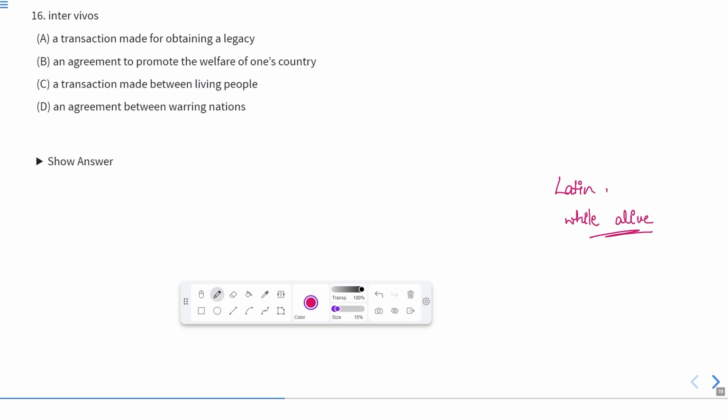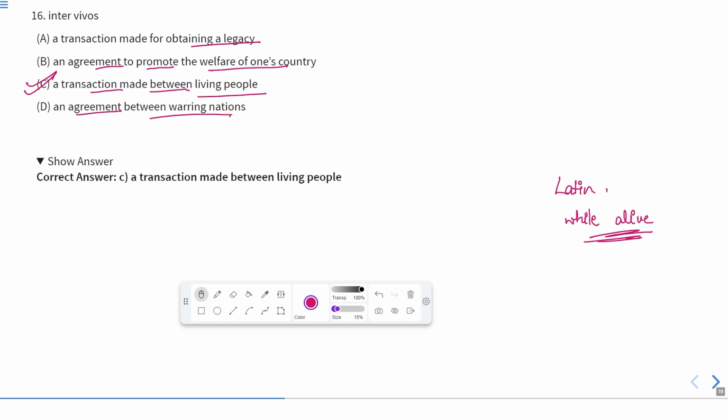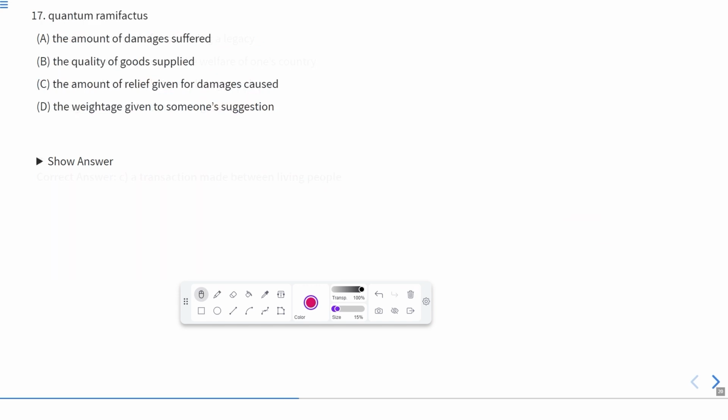Now let us see the options. A, a transaction made for obtaining a legacy; B, an agreement to promote the welfare of one's country; C, a transaction made between living people; D, an agreement between warring nations. As I told you, it is for while alive, therefore C will be the correct answer. So the answer is C, a transaction made between living people. Now let us move to the next question.